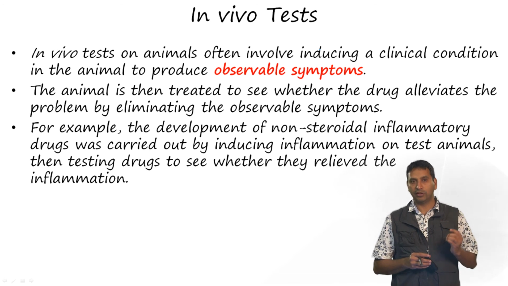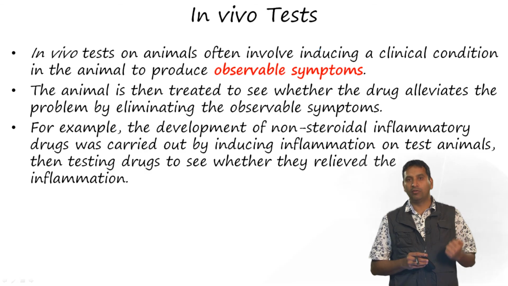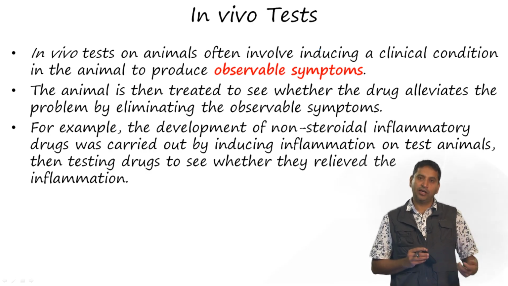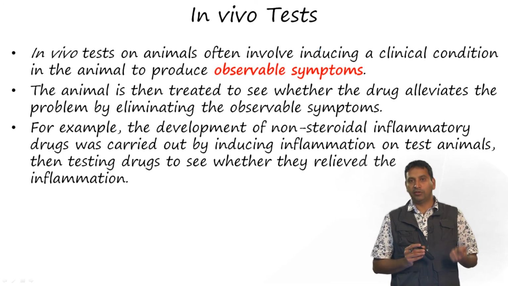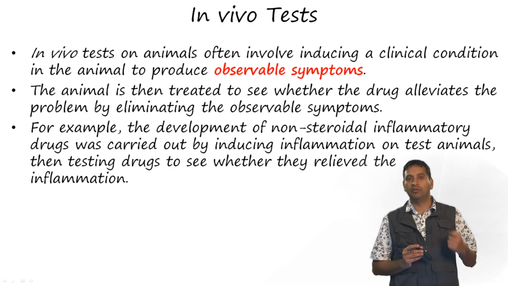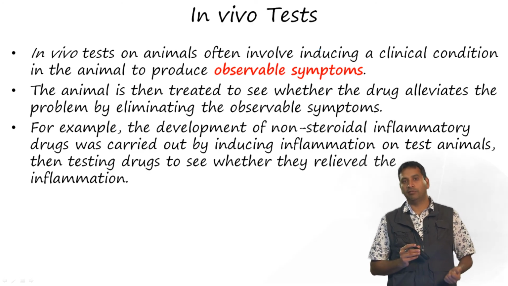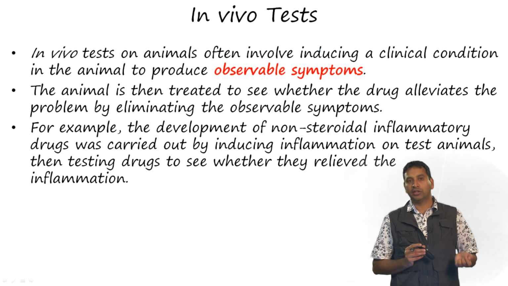So, in vivo tests, as we have looked at earlier, are on animals, and they often involve inducing a clinical condition in the animal, and then we observe for symptoms. The animal is then treated with the drug or drug candidate to see whether the problem is alleviated. So, this forms the foundation for in vivo tests. For example, inflammation is a huge problem, and so the development of non-steroidal